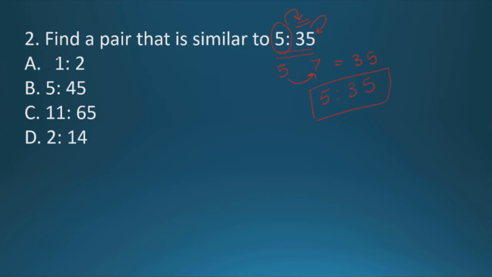So from the options, 2 into 3 is not equal to 14, 11 into 13 is not equal to 65, 5 into 7 again is not equal to 35, so these options are wrong. Now 1 into 2 is 2. So option A is the correct answer.